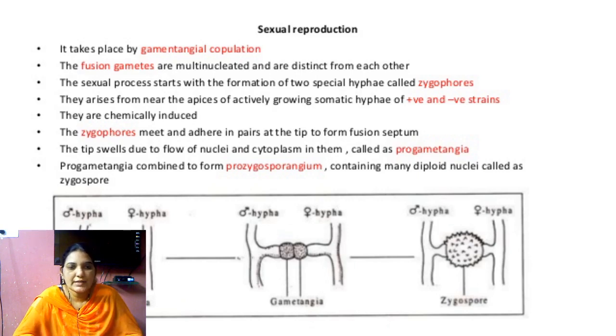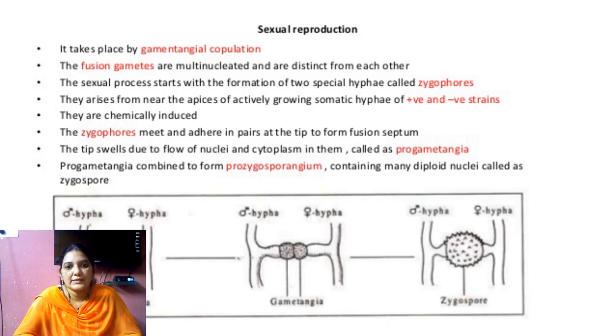The plus strain and minus strain thalli come together, and they attach with each other, and each forms one short branch, and they attach with each other.